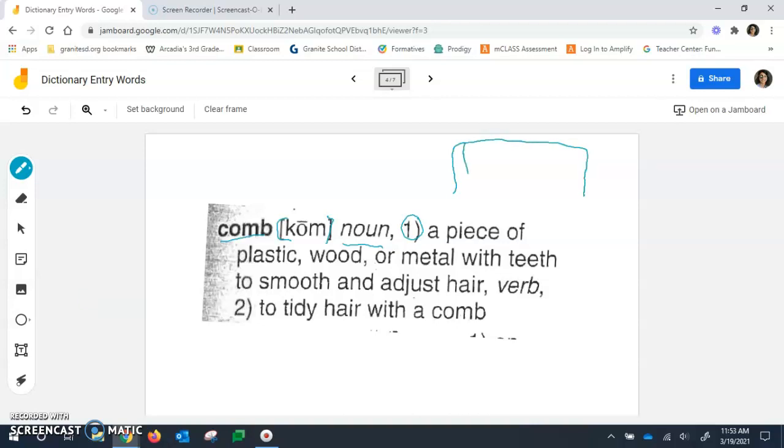It looks something like this. This is Mrs. Walton's terrible drawing of a comb. These are the little teeth, a piece of plastic or wood with teeth to smooth or adjust hair. So that's the noun definition of a comb. But there's also a verb or an action definition of the word comb. Our second definition here is to tidy hair with a comb. So if you fix your hair with our noun definition of a comb, you are combing your hair.